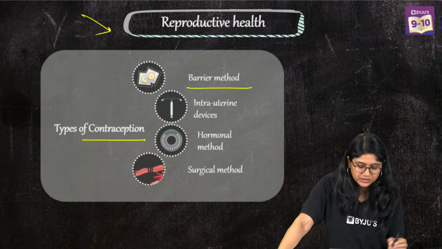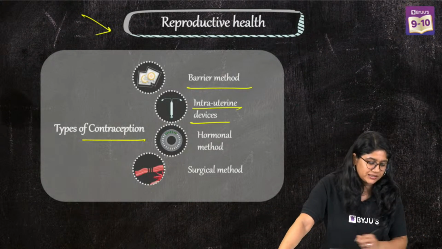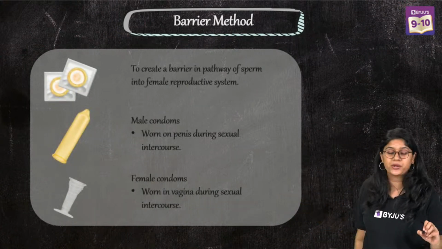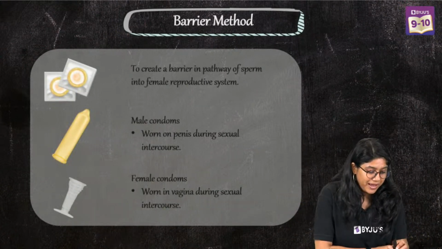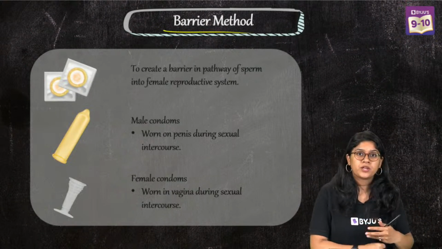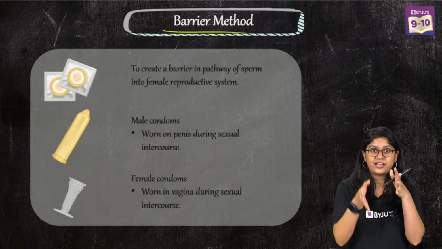So we have barrier method, intrauterine device method, hormonal method and surgical method. Everyone take a screenshot over here. So the barrier method is very simple, where it is a barrier between the sperm and the ovum. So the fusion of the gametes is avoided.